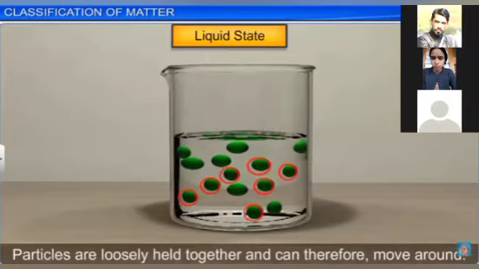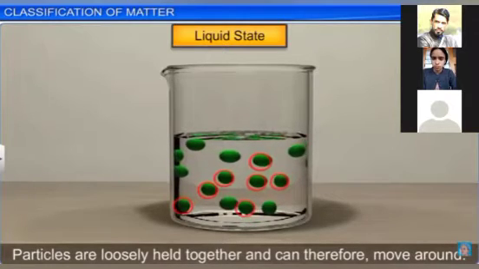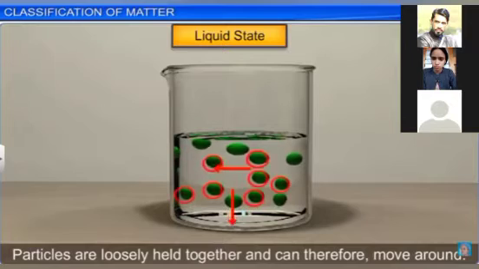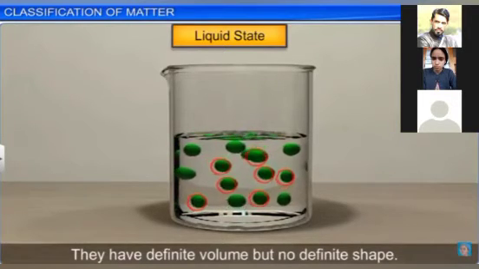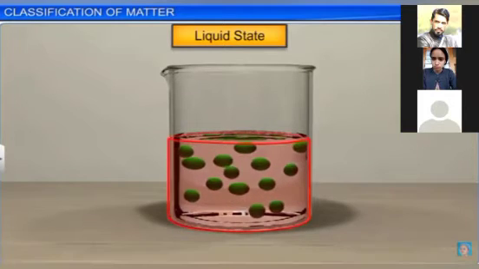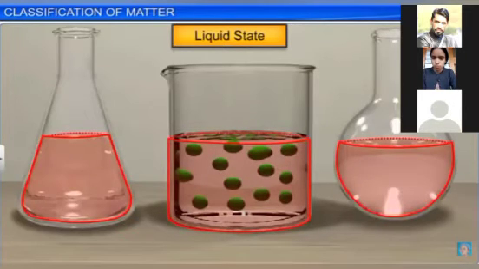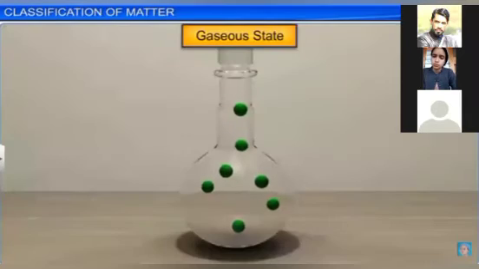Whereas in liquid, you can see the particles are a little loose. They are moving, and you can observe the motion from the video. It has a definite volume also. If you put the water in any other container, the volume of water will remain the same.